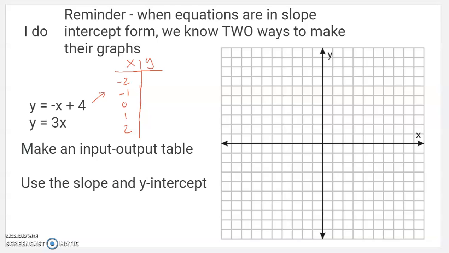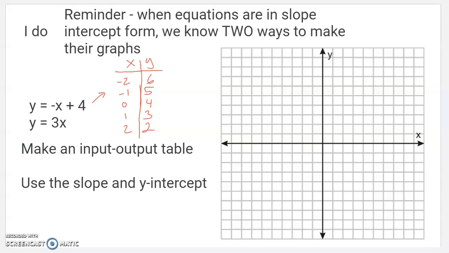The opposite of 0 is 0, plus 4 is 4. The opposite of -1 is 1, plus 4 is 5. The opposite of -2 is 2, plus 4 is 6. The opposite of 1 is -1, plus 4 is 3. And the opposite of 2 is -2, plus 4 is 2.